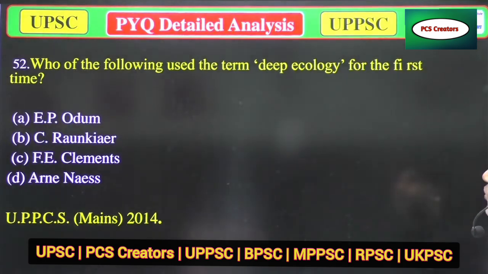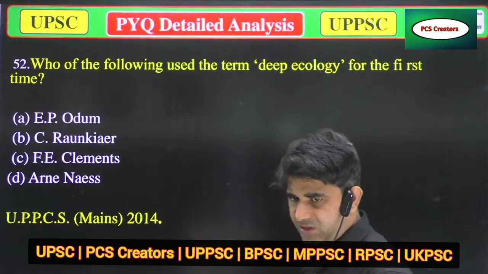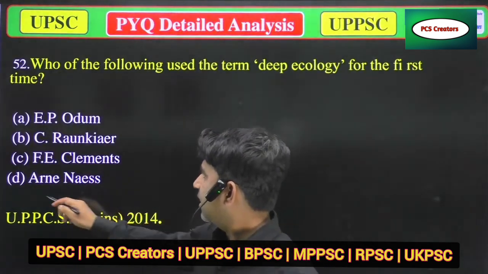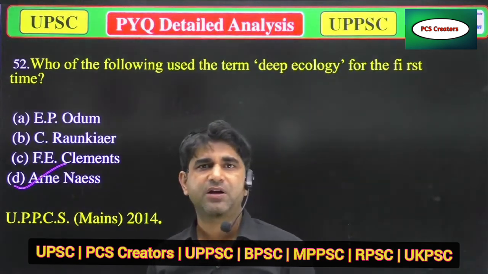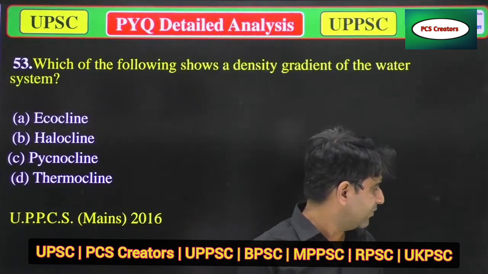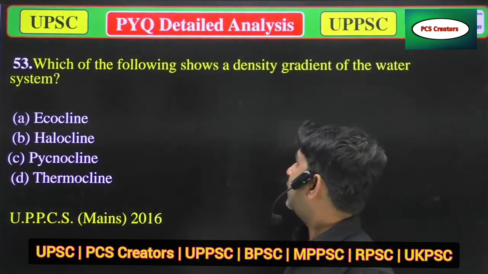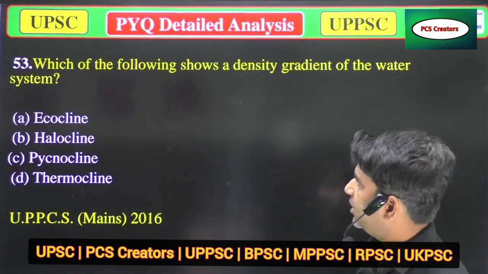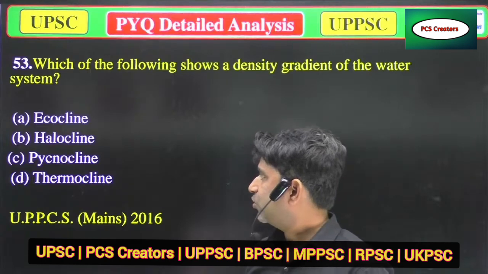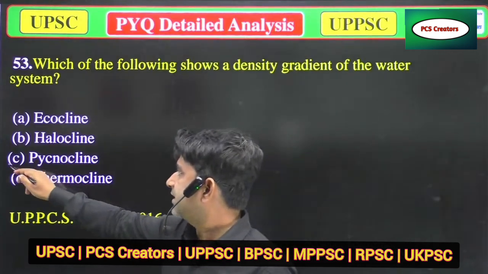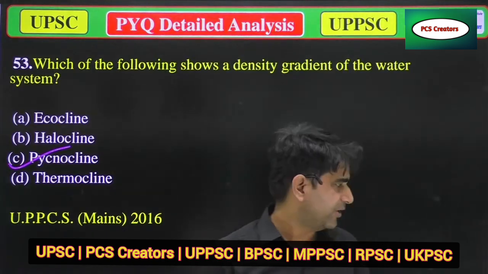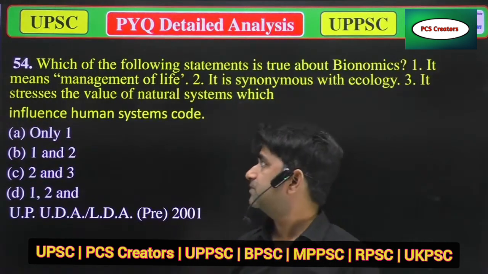Now we'll move to the next question. Who of the following used the term deep ecology? So the term deep ecology was first coined by Arne Naess. He is the scientist who coined the word deep ecology. Now we'll move to the next question. Which one of the following shows a density gradient of the water system? A. Ecoline, B. Haloline, C. Cycloline, and D. Thermoline. So the correct answer shows the density gradient in a water body.